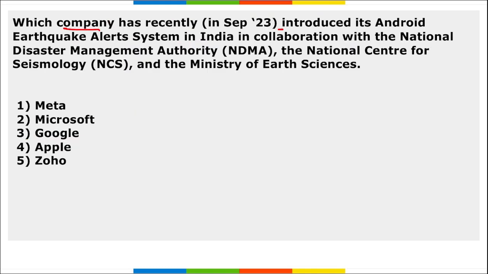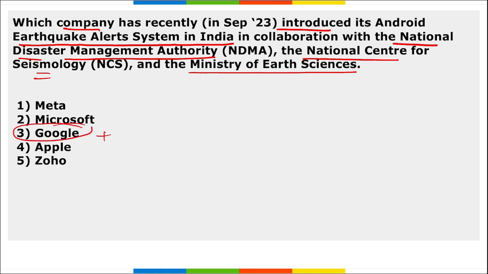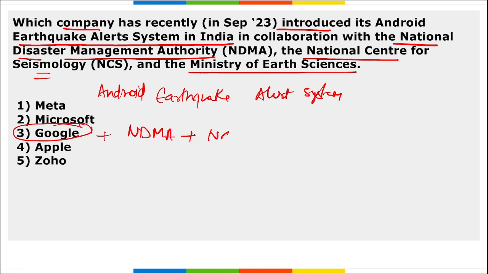Next, which company recently introduced its Android earthquake alert system in India in collaboration with NDMA, that is National Disaster Management Authority, the National Center for Seismology, and the Ministry of Earth Science? It is Google. Correct? They recently launched the earthquake alert system. And Google, then it will be Android earthquake alert system. For this, Google partnered with NDMA, National Center for Seismology, and Ministry of Earth Science.